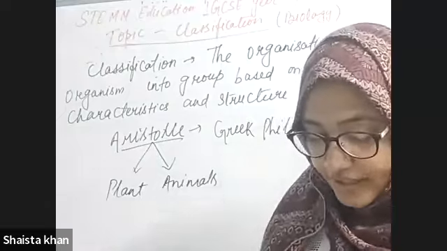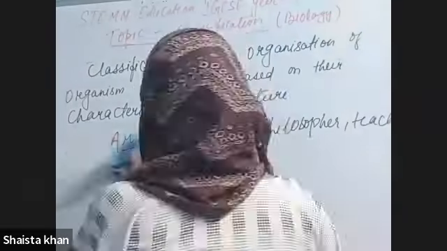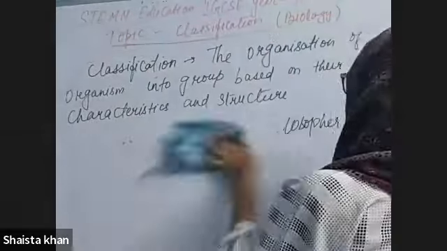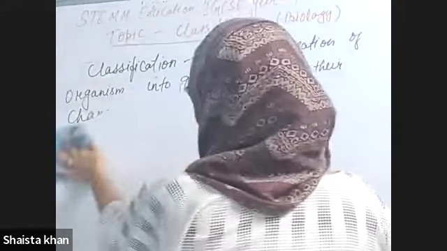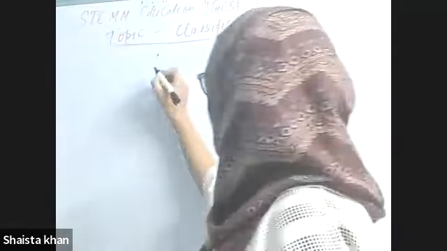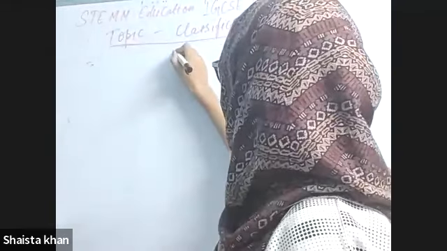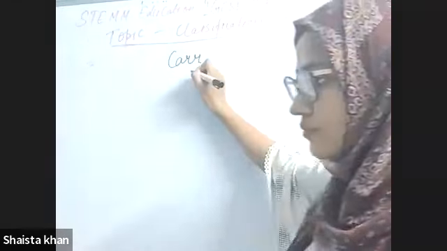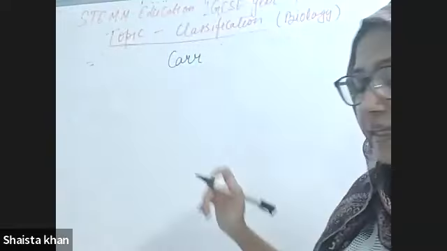After Aristotle, another scientist came, whose name was Carolus Linnaeus.